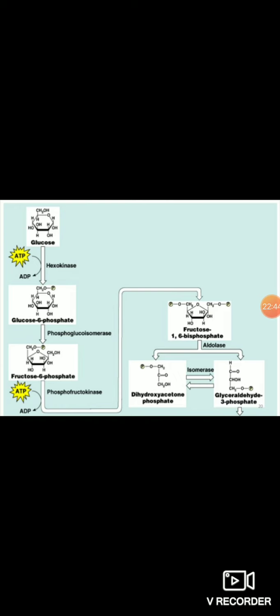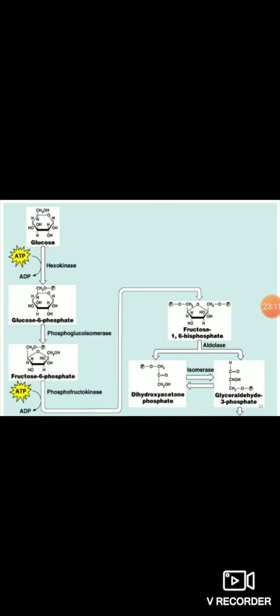Okay, so first step, hexokinase enzyme. That first step is what? It is irreversible. Remember the irreversible steps. Okay, first hexokinase, it is an irreversible step. Second, phosphoglucoisomerase, it converts glucose 6-phosphate to fructose 6-phosphate. It is a reversible step, requires the magnesium ion.